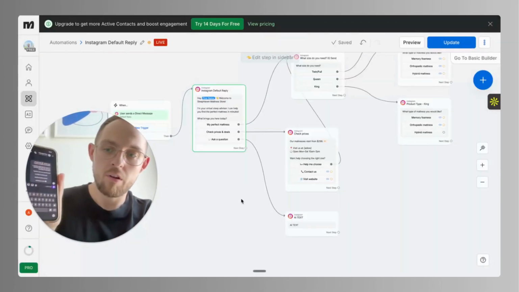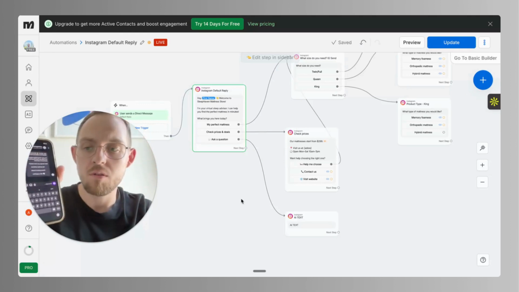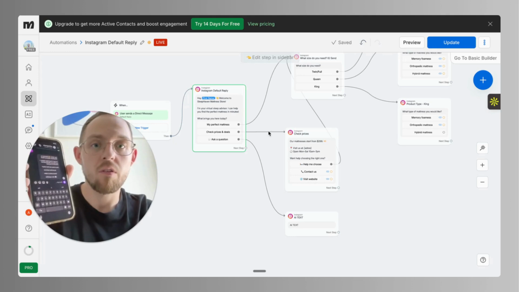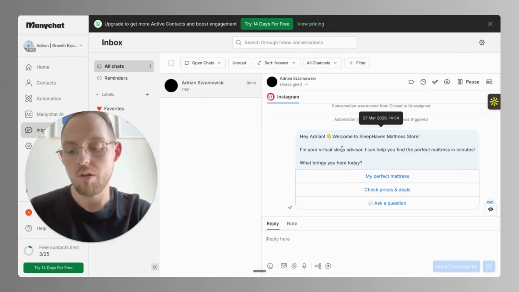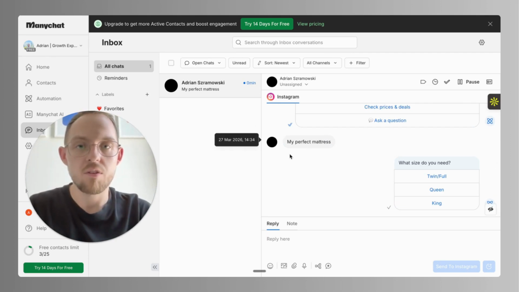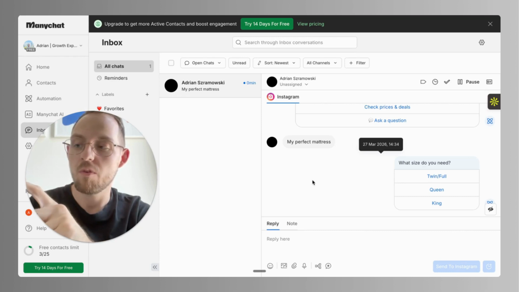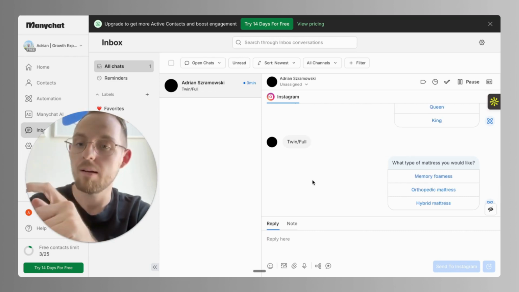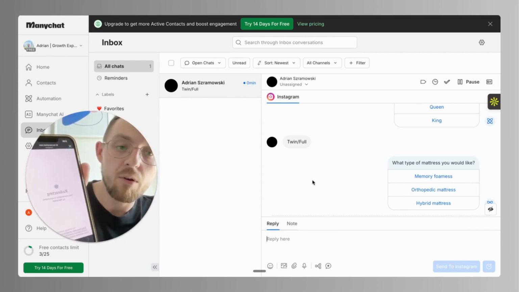And to show you how it's working, I will just send a message to myself on Instagram that is connected to this automation. And as you can see, I got the response. I will show you everything from here because this is exactly what I can see on my Instagram. So let's check my perfect mattress. What is also great is that we can see the entire conversation here from the ManyChat perspective. So everything that your client chooses from your website, you will be able to see back inside ManyChat, which makes everything clear. After clicking, as you can see, we are being redirected to the website, and this is how it's working.